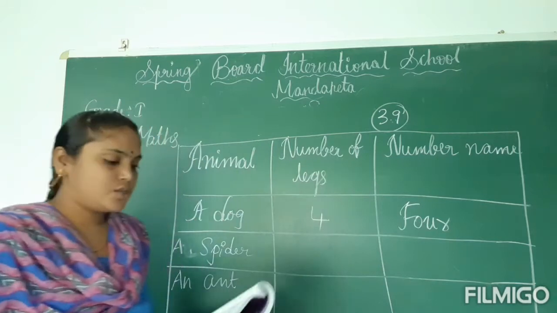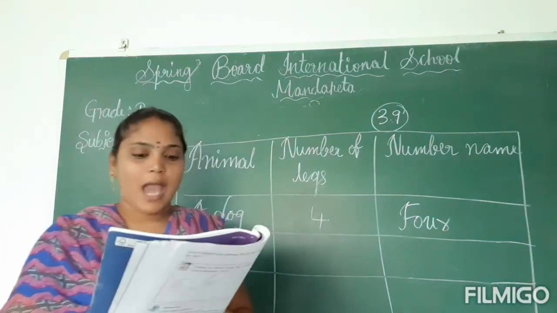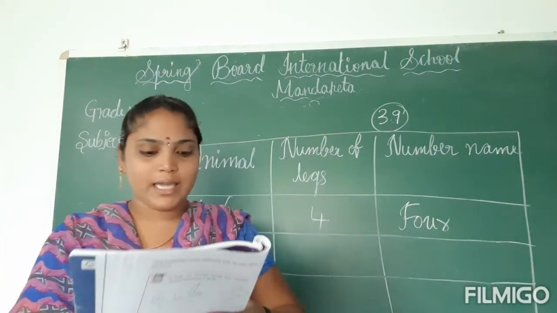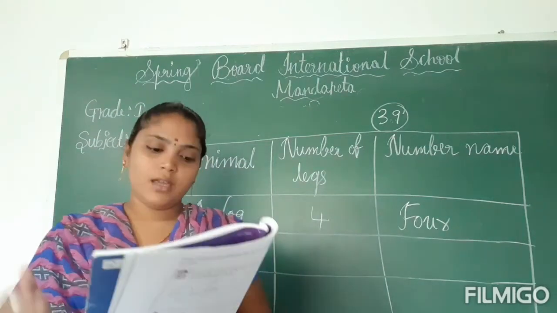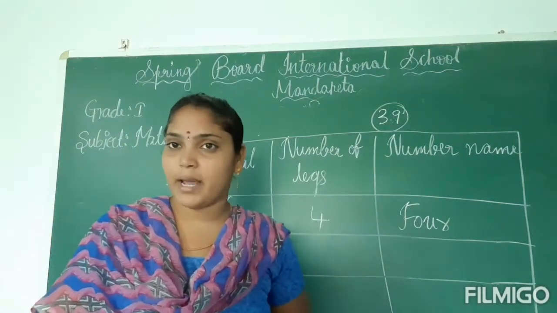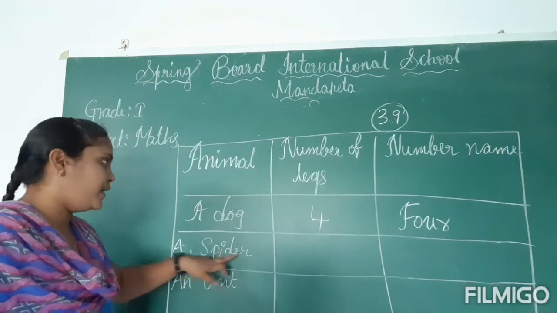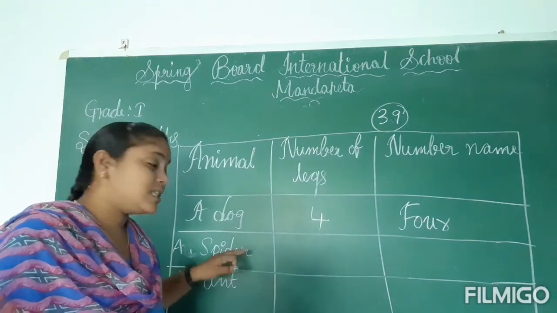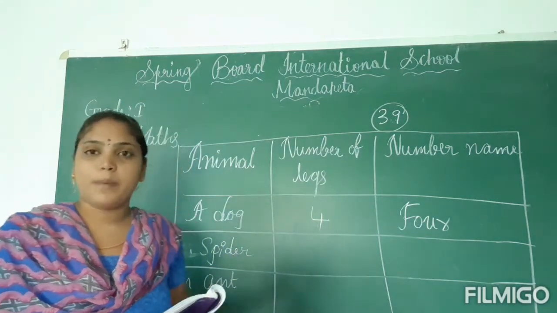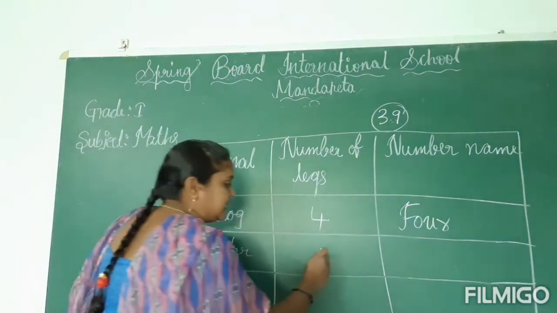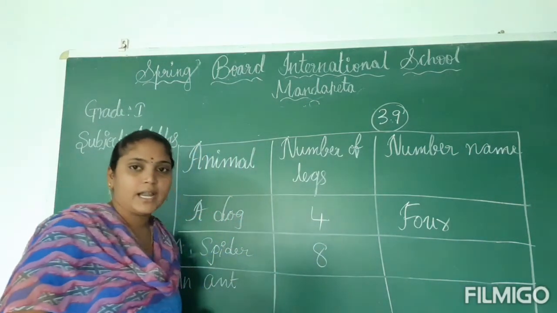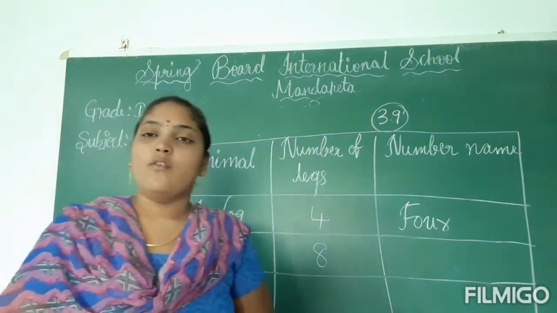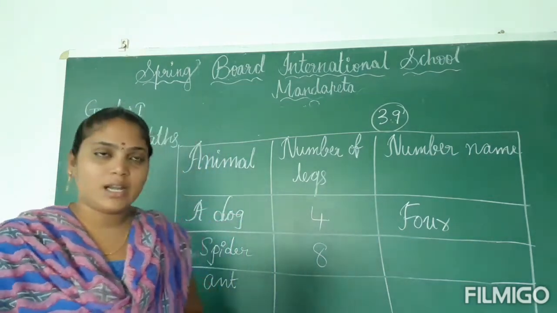F-O-U-R, 4. Okay. So next, a crow. You have to write the number of legs of the crow. And the next is spider. Do you know, children, how many legs the spider has? Spider has 8 legs. What is the number name of 8, children?